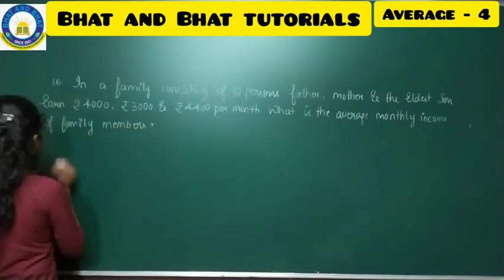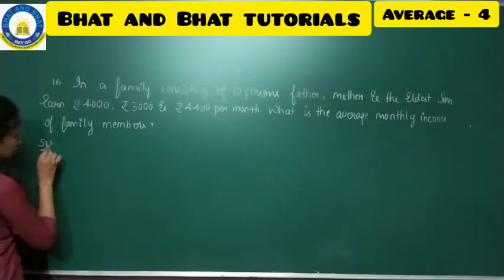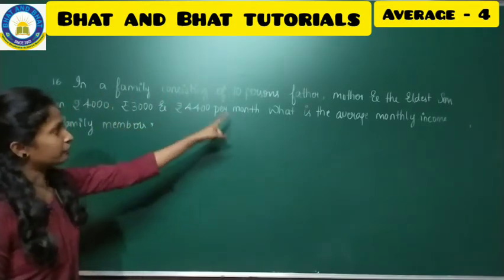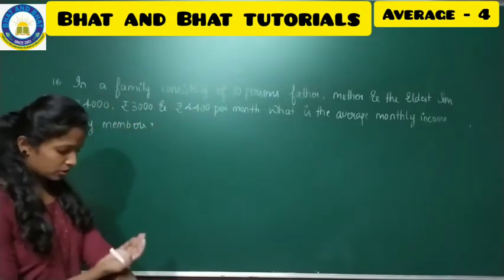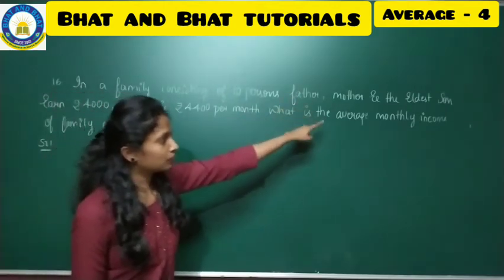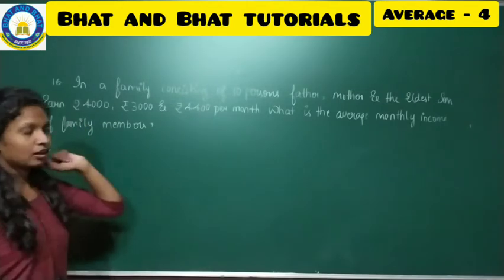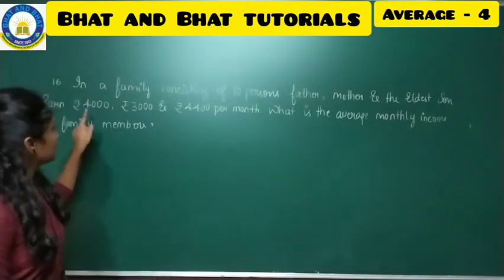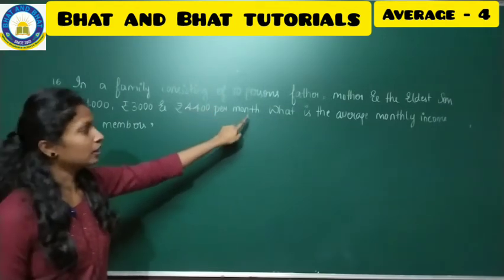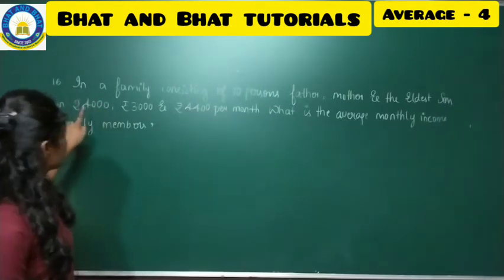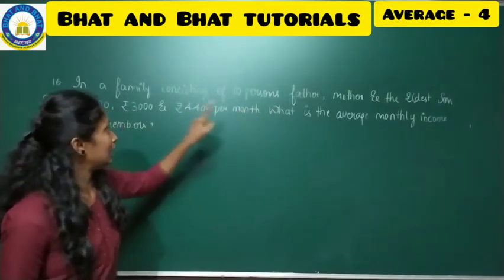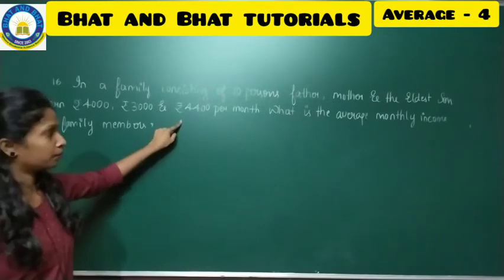So this is your question. Go through the question once and understand what they are asking, then move on with the solution. There is one family consisting of 10 persons. Father, mother and the eldest son go to work and earn 4,000, 3,000 and 4,400 respectively per month.